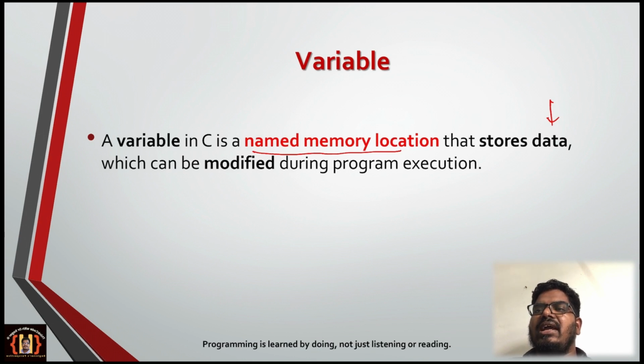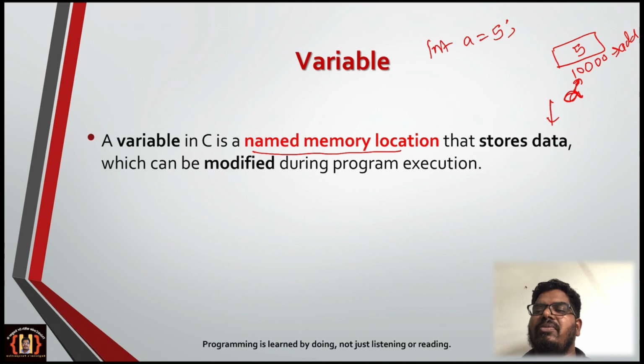Let us say I have declared a variable int a equal to 5. This is an initialization, not just a declaration. What does it mean? In memory, let us say at location 100 or 5,000 or 10,000, whatever it is, this is the address. At this address the value 5 is stored, and this address is referred to by the variable name a.